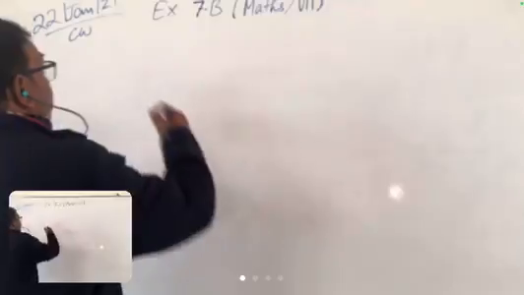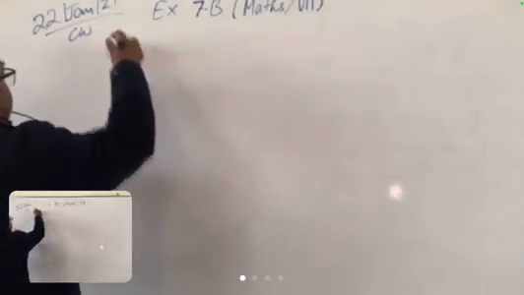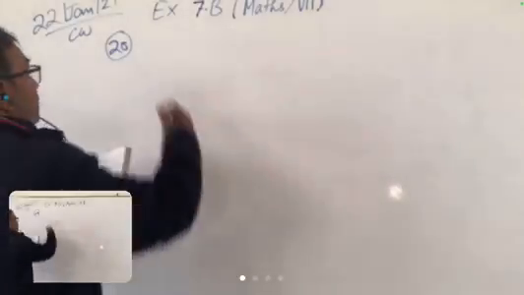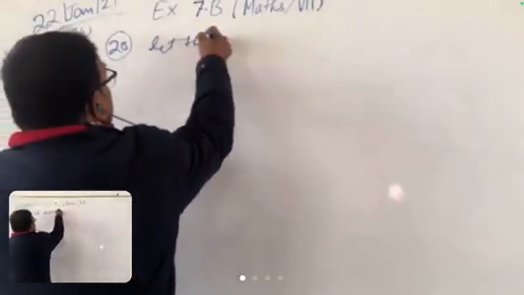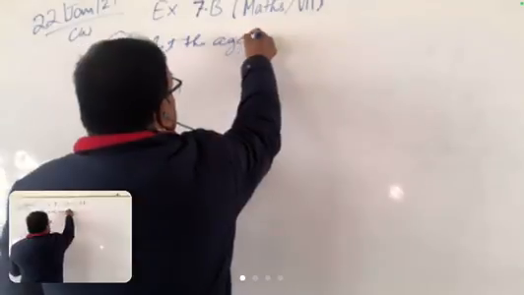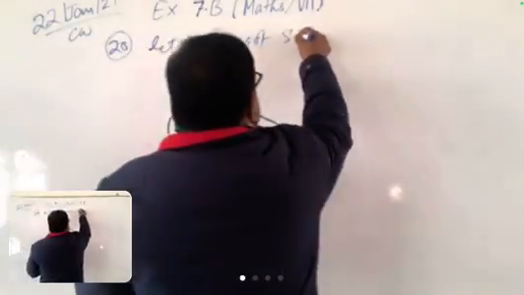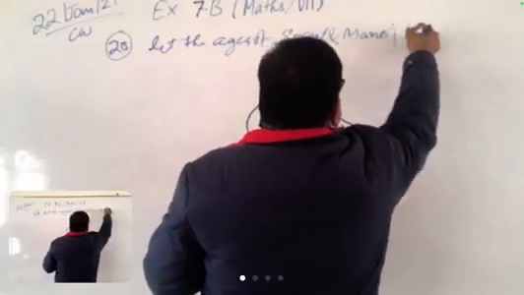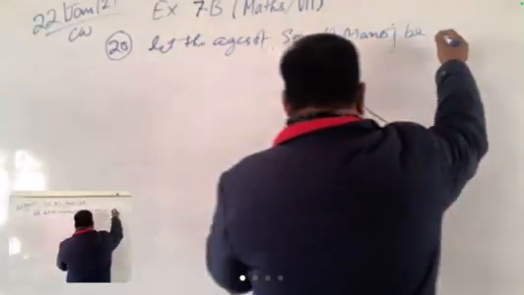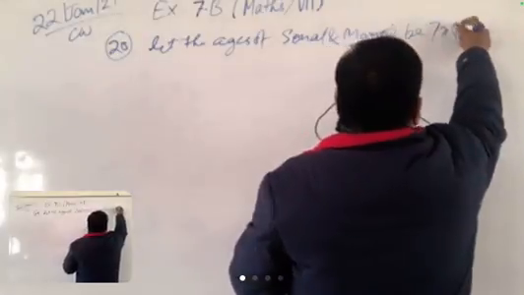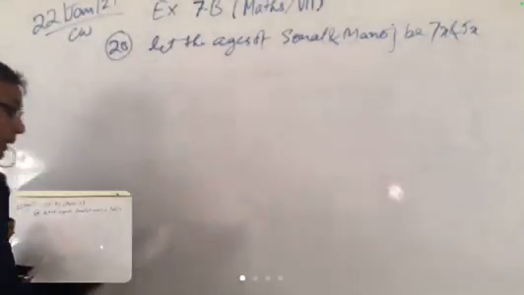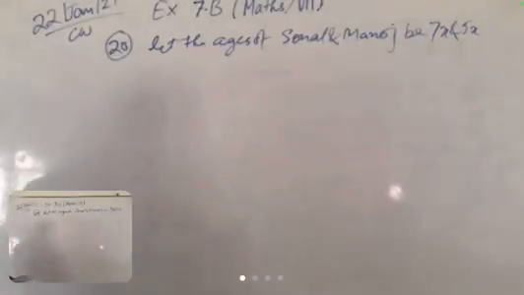Now the question number 20. See, the ages of Sonal and Manoj. Let the ages of Sonal and Manoj be 7x and 5x.